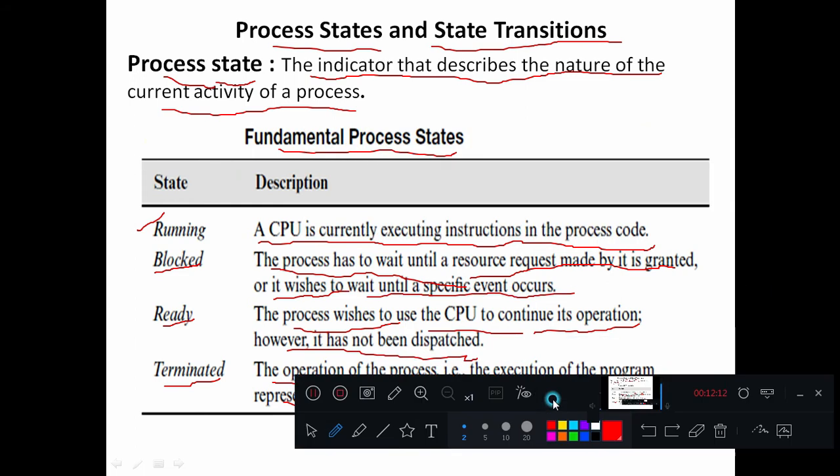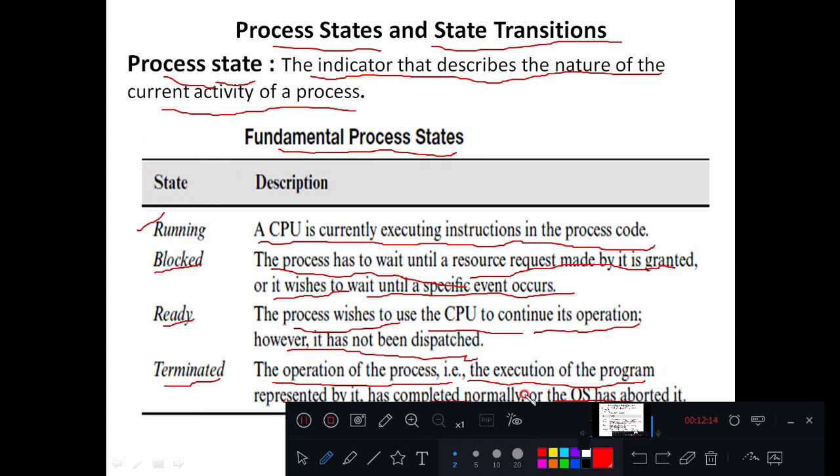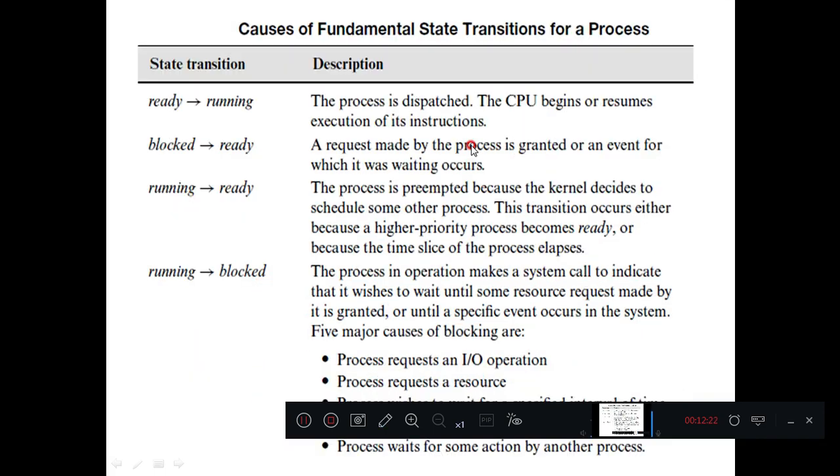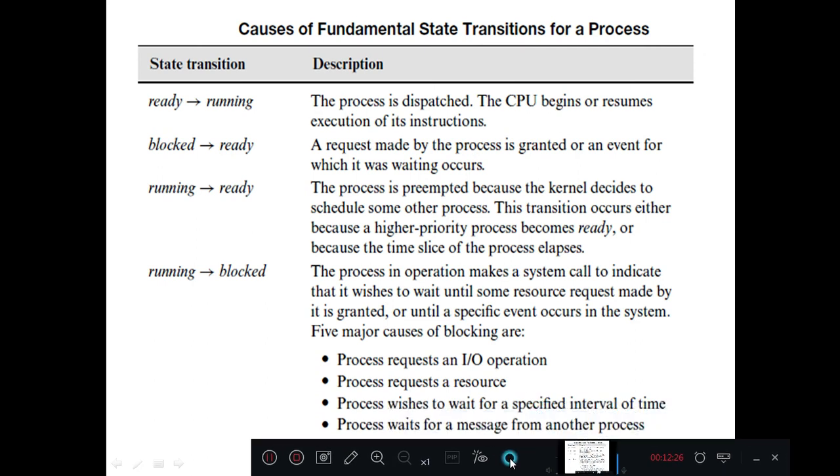Okay, so these are the different states of the processes. One is blocked, second one is running, third one is ready, and the last one is terminated. So in the next slide we will discuss the different transitions, or when the process state changes from running to ready, or ready to blocked, or blocked to terminated, and so on.